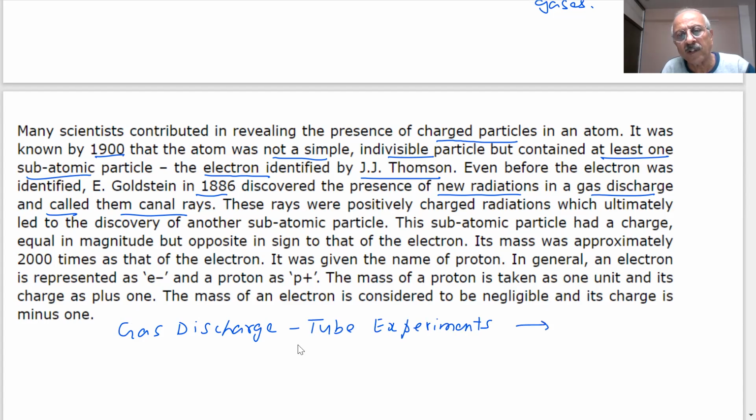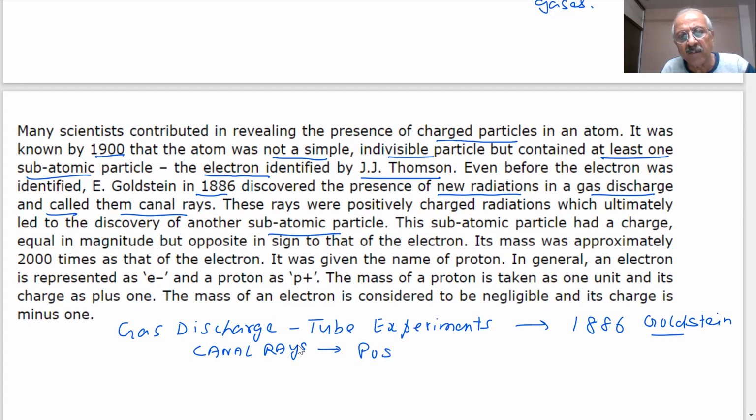In higher classes you will learn the complete details of this. और 1886 में Goldstein scientist discovered new radiations in gas tube which he called canal rays. Canal rays were discovered. These were positively charged radiation which ultimately led to discovery of another subatomic particle.